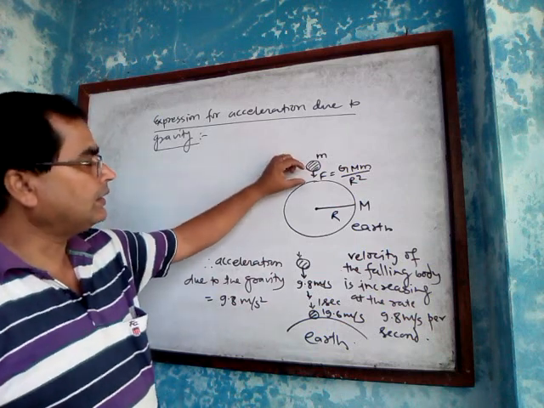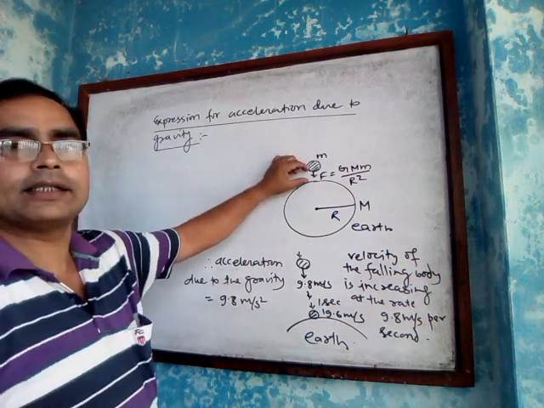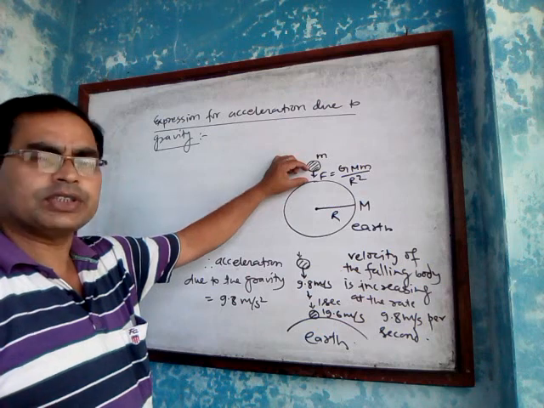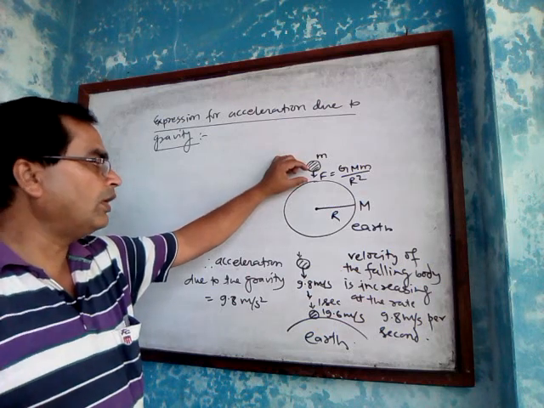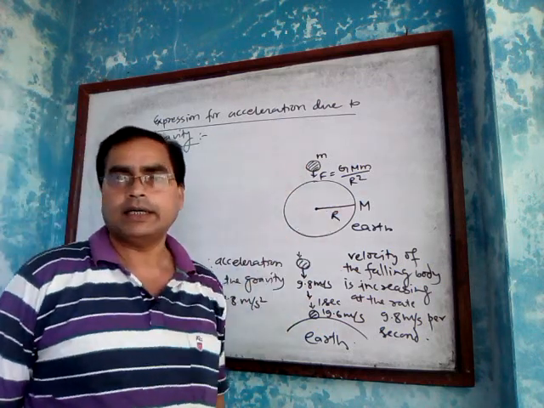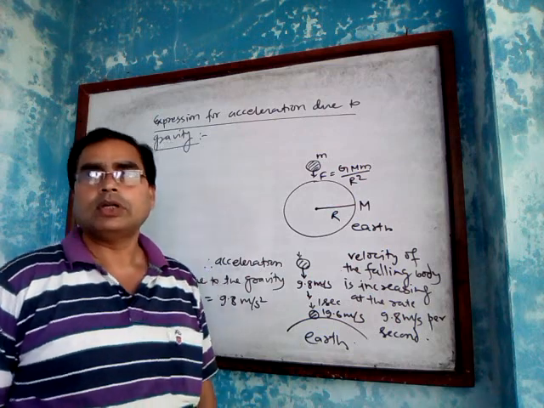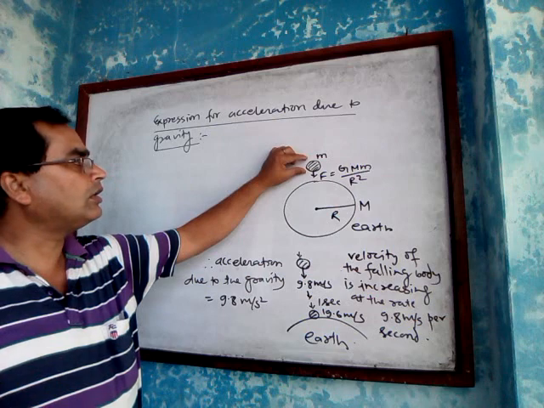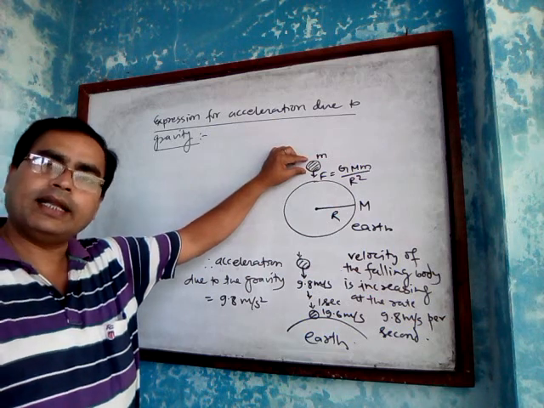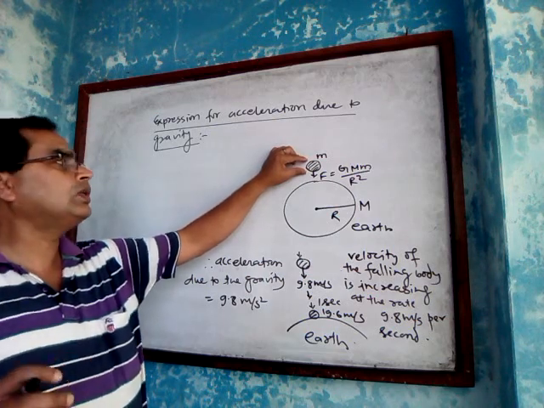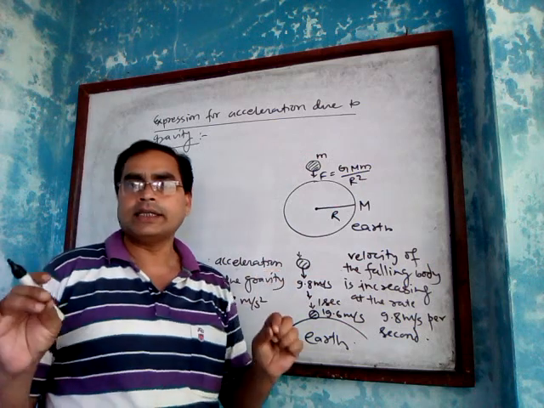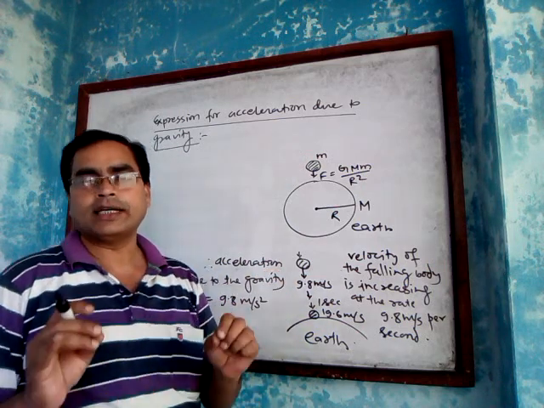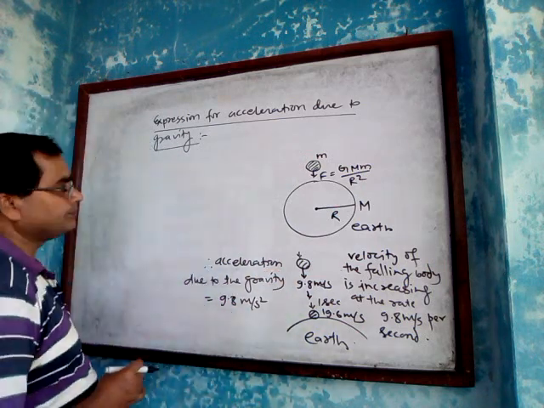We neglect this distance because it is very small in comparison to this radius. So we have allowed the object to fall from a very small height only to watch its acceleration due to gravity during its fall. Okay?